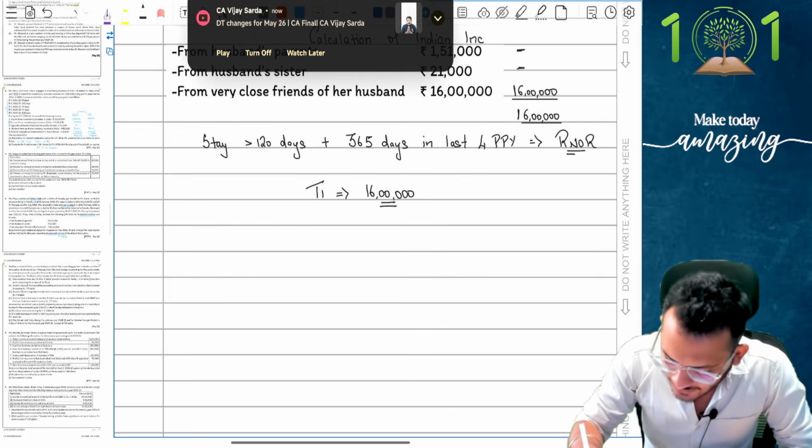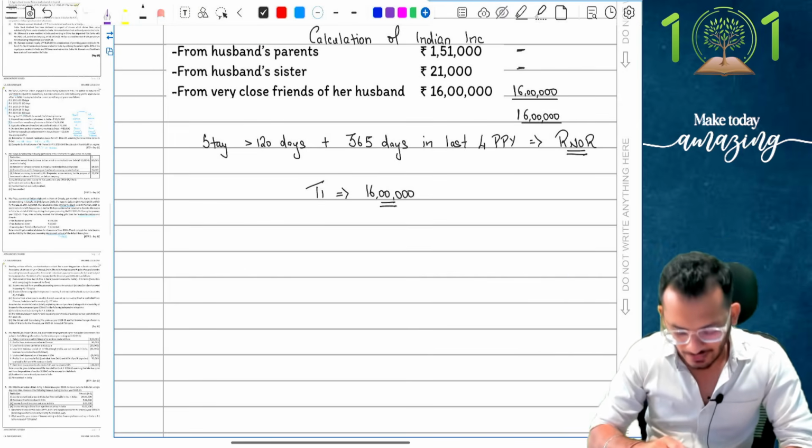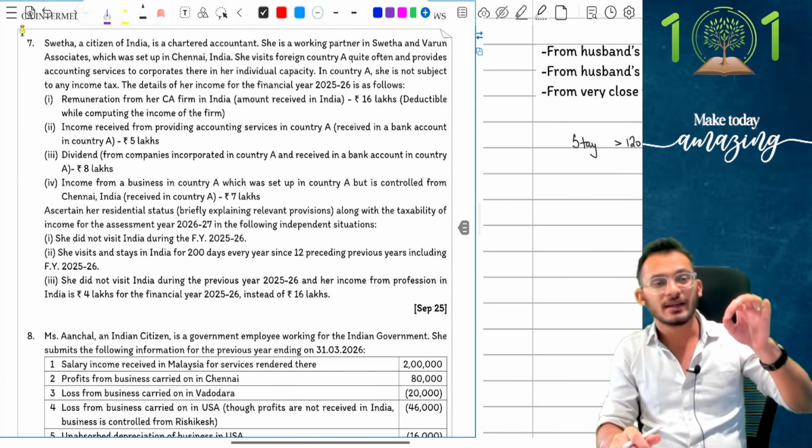Clear with me on this? I hope this makes sense. Shall we proceed forward? Very good. Let's move on to question number 7. We are at 45 minutes and therefore we are doing amazingly well.